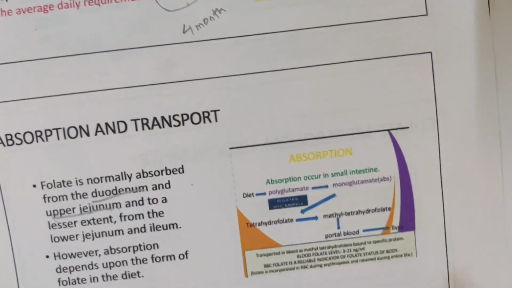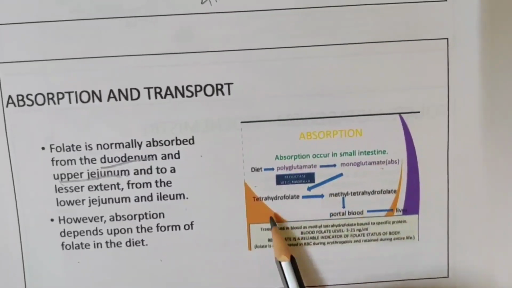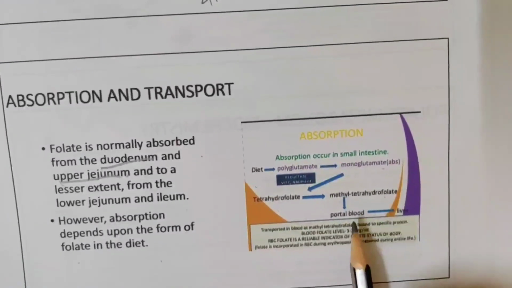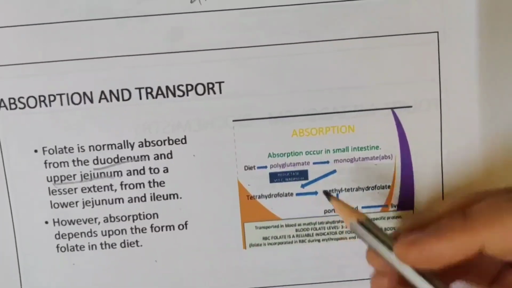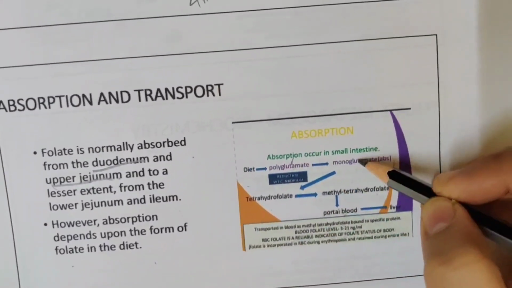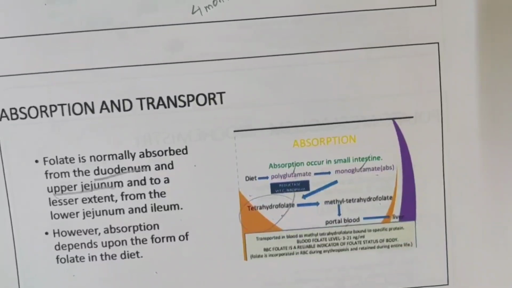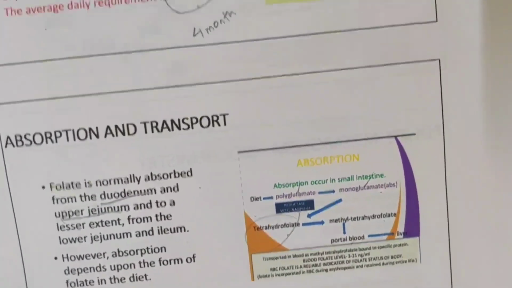So in the diet, you have polyglutamate, which becomes monoglutamate, and this will become tetrahydrofolate. This tetrahydrofolate becomes methyl tetrahydrofolate, goes into the portal blood and then enters the liver. This is outside the intestine, but this is inside the intestine. By intestine, I mean the small intestine.